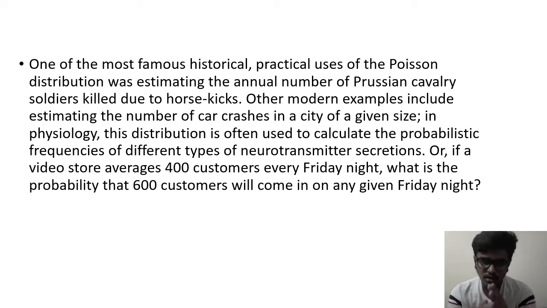Let us look at these examples again. The practical uses of the Poisson distribution include estimating the annual number of Persian cavalry soldiers killed due to horse kicks. Other modern examples include estimating the number of car crashes in a city of a given size, and in physiology, this distribution is often used to calculate the probabilistic frequencies of different types of neurotransmitter secretions. So this is about the Poisson distribution. Let us look at some more information.